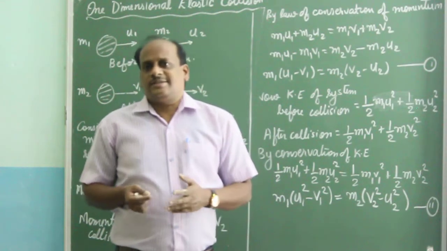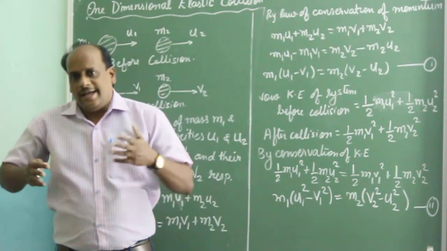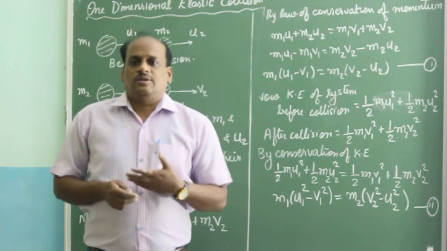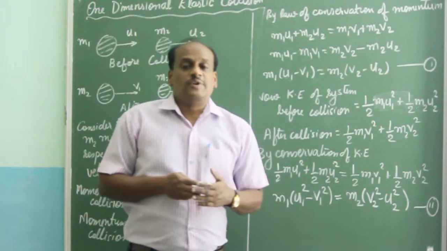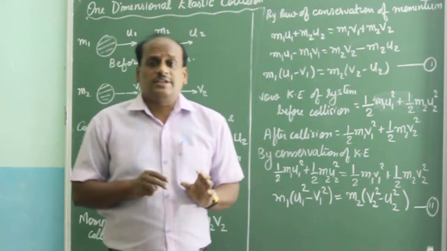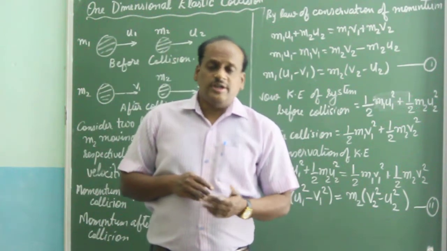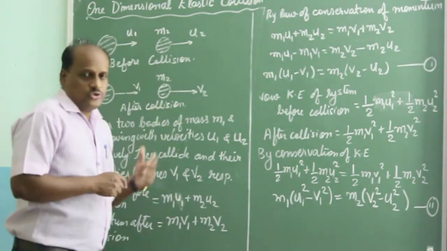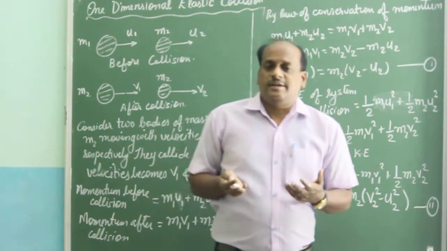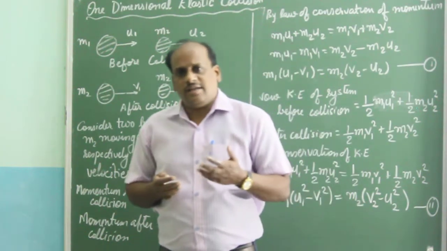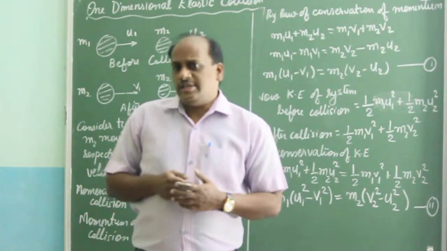Next, as we know, the kinetic energy of this system also remains conserved. So we will be finding the kinetic energy of the two particle system before collision and after collision. And we know that the formula for kinetic energy of a particle is half mass into velocity square.